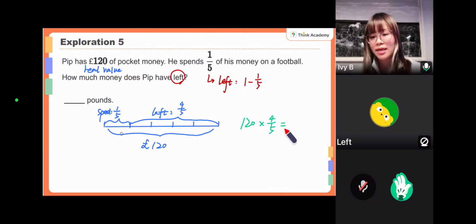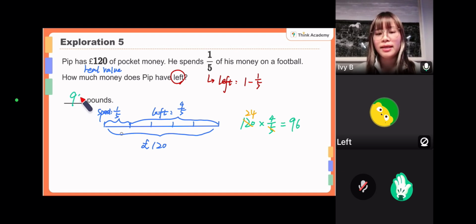Are we clear? Okay, so we can do the cancellation. This is 24. 24 times 4 is 96. So he has 96 pounds left.